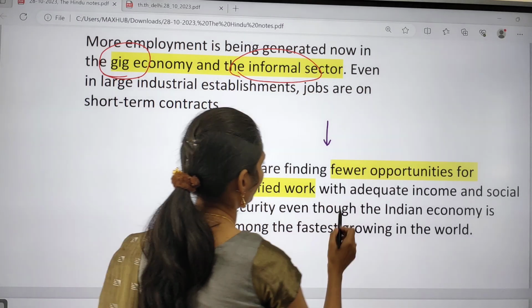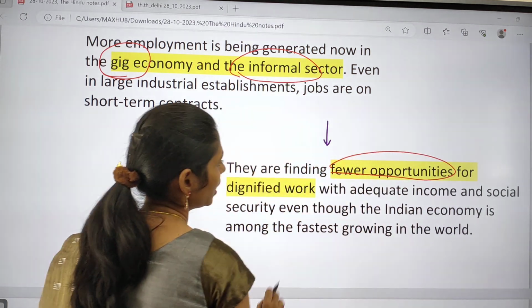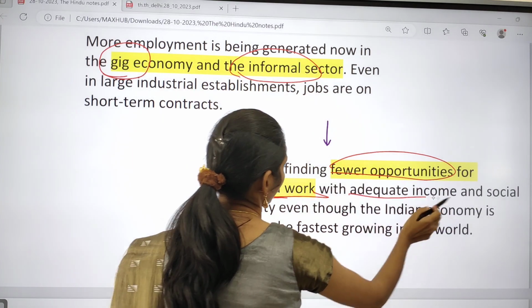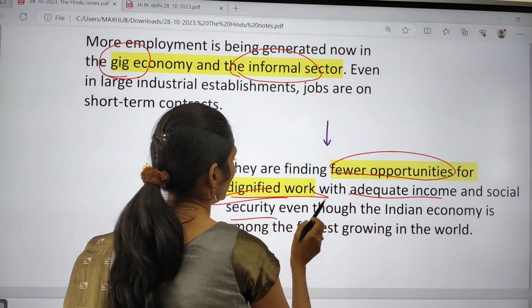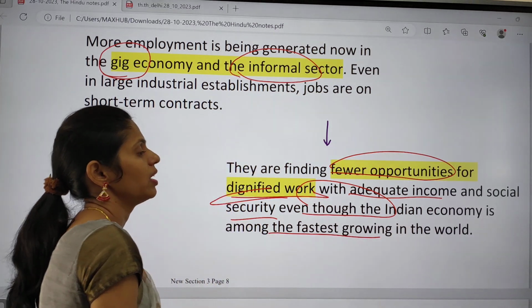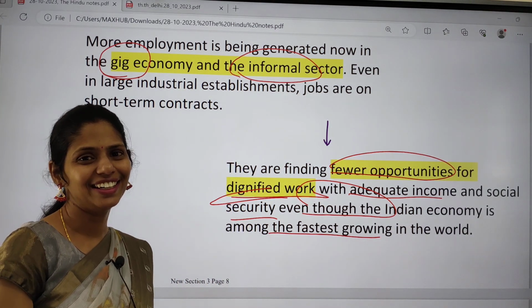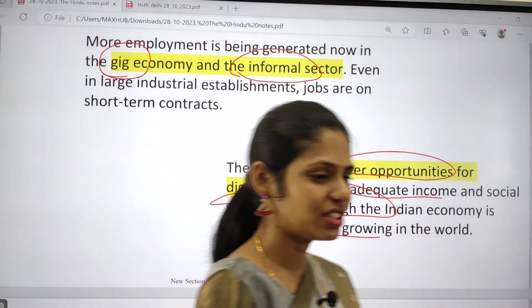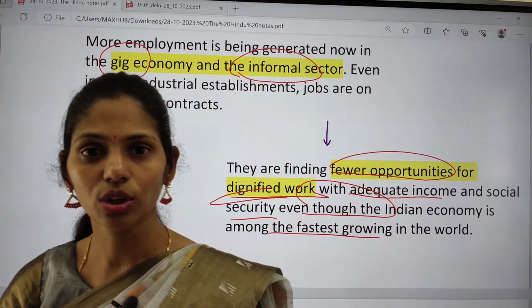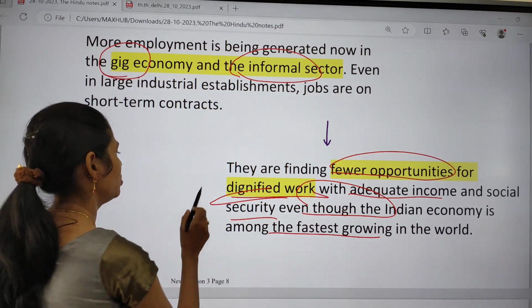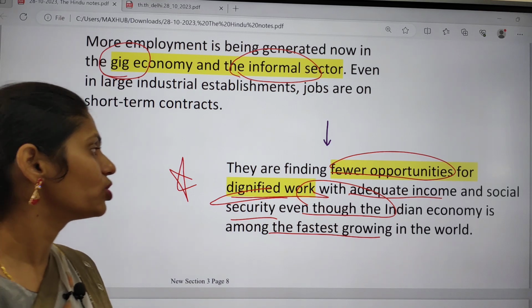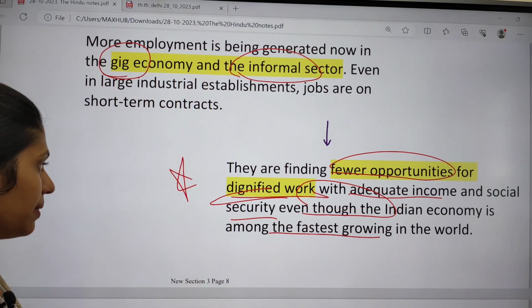There are also fewer opportunities for dignified work with adequate income and social security, even though the Indian economy is among the fastest growing in the world. As you all know, India was 6th, but now it is the 5th largest economy in the world. Even though India is doing well globally, there are challenges like unemployment and fewer opportunities for dignified work.